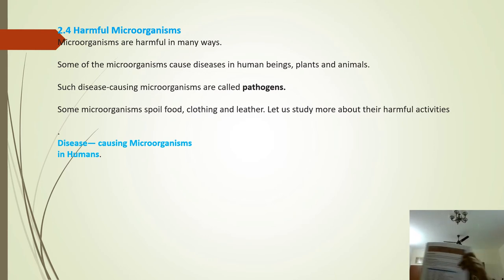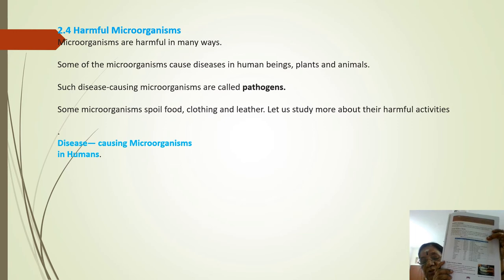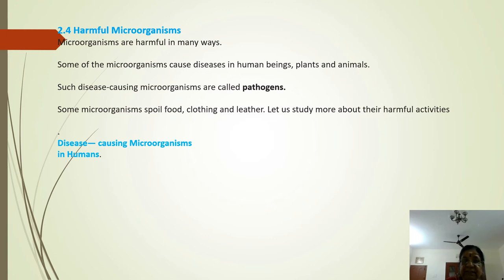Now this is a diagram of foot and mouth disease, the diagram below. So foot and mouth disease of cattle: sores appear in the mouth and on the feet. That is why it is called foot and mouth disease. Then some kinds of algae produce toxins that can kill humans, fish and livestock such as cattle, goat and so on. So this is a brief introduction to disease causing microbes.